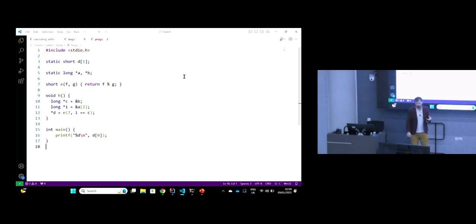You don't need to even look at the function h or the function e, because those functions are not called. So it doesn't matter what they contain. As long as they're syntactically correct and don't block compilation, this program should print the value 0. Agreed? Yeah? So let's use the good old Windows subsystem for Linux here.